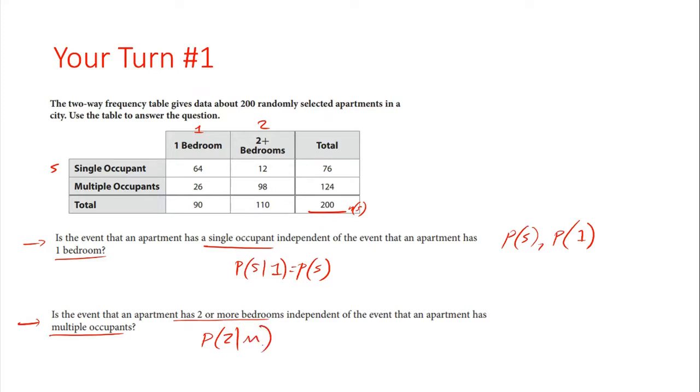We'll call that M. That should equal the probability of having two bedrooms. If they equal each other, they're independent. If they don't, not independent.